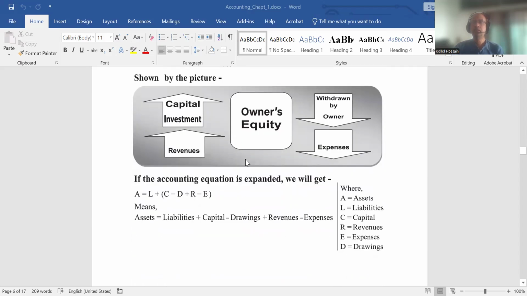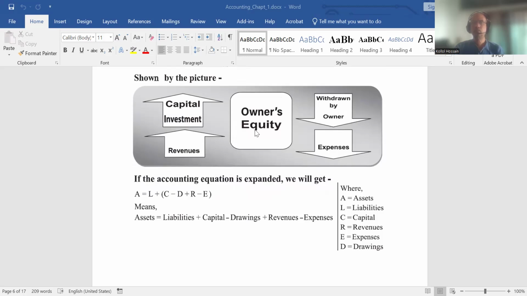Here, if we look at the graph, owner's equity is increased by capital investment. If owners invest new funds in the business, its stake automatically increases by that amount. Revenue increases owner's equity. Drawings or dividends decrease owner's equity.